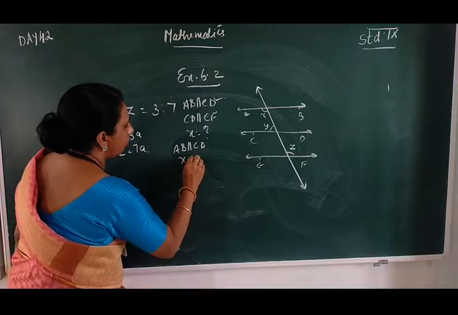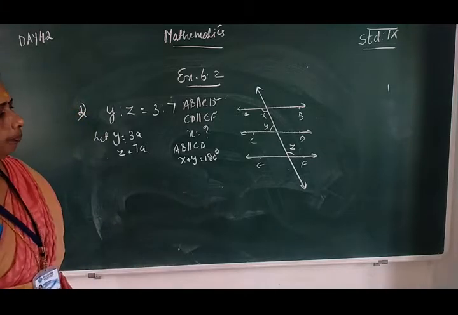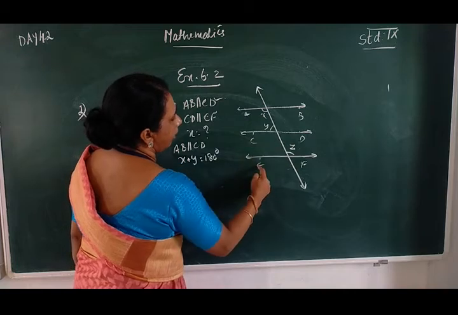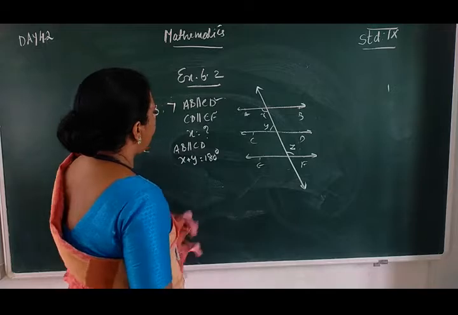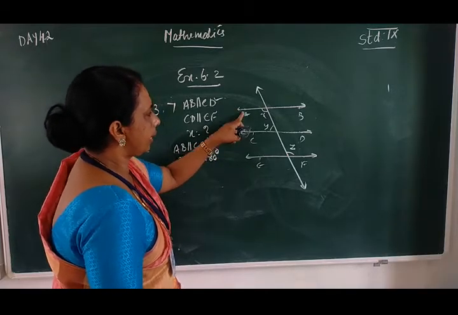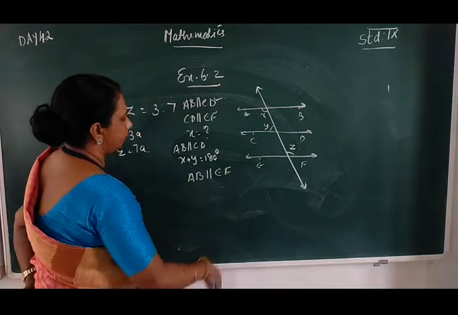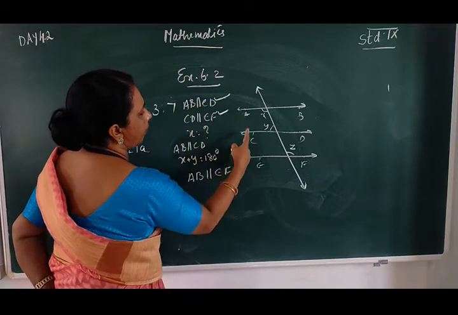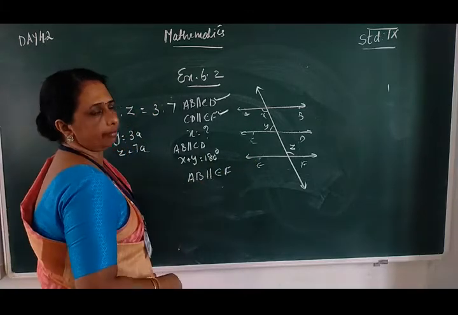That is, X plus Y is equal to 180 degrees. Then CD is parallel to EF. Since AB is parallel to CD and CD is parallel to EF, we can say that AB is parallel to EF.